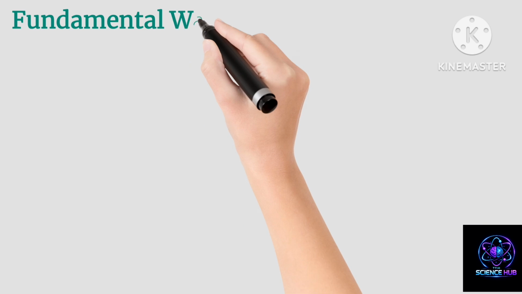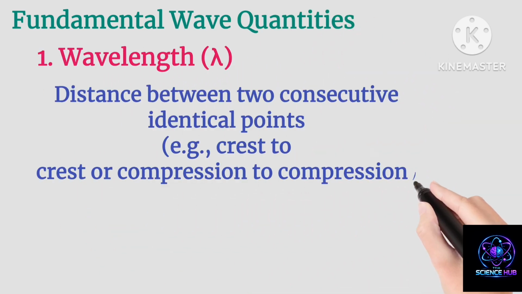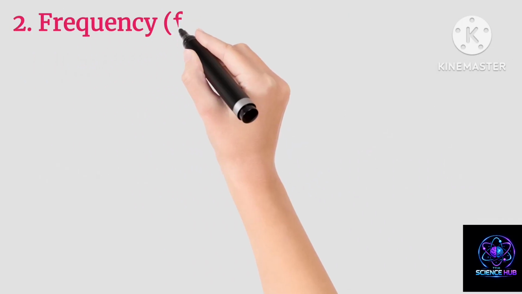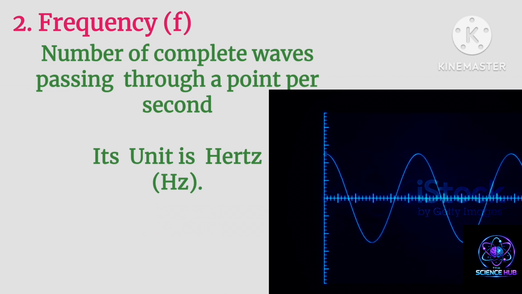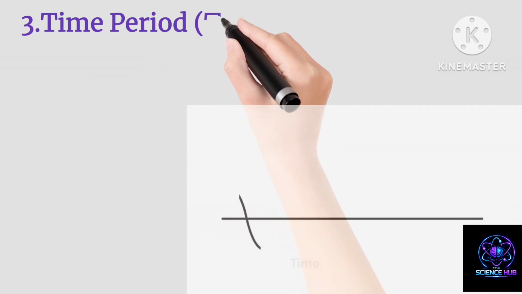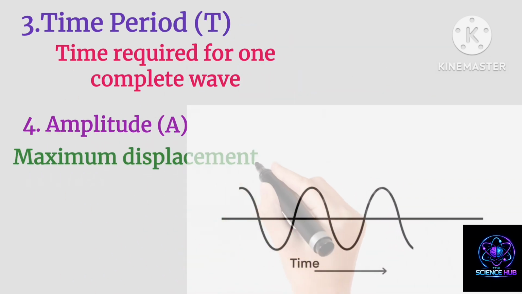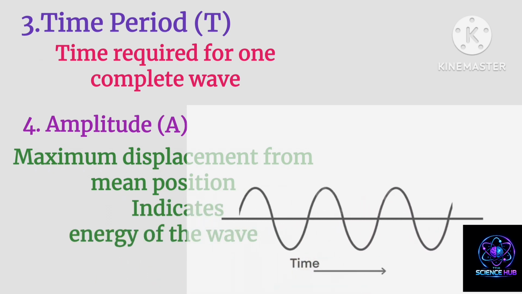Fundamental wave quantities. 1. Wavelength, lambda. Distance between two consecutive identical points, e.g., crest to crest or compression to compression. 2. Frequency, f. Number of complete waves passing through a point per second. Its unit is hertz, Hz. 3. Time period, T. Time required for one complete wave. T equals 1 over f.